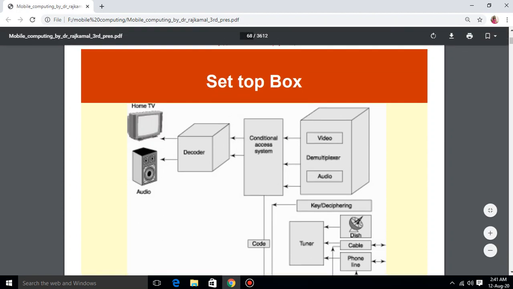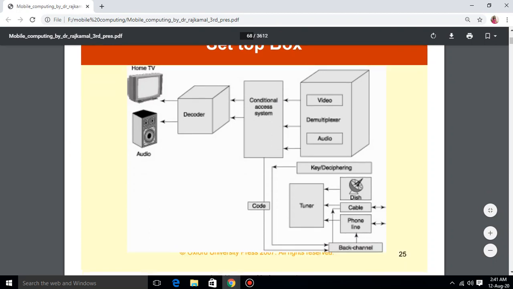This part comprises the set-top box. This audio is the speaker attached to the home TV, and this part is related to the set-top box. A set-top box has these video audio demultiplexers. Depending upon that, it is conditionally accessed by the systems, and the decoder goes over to the TV. This is one way.